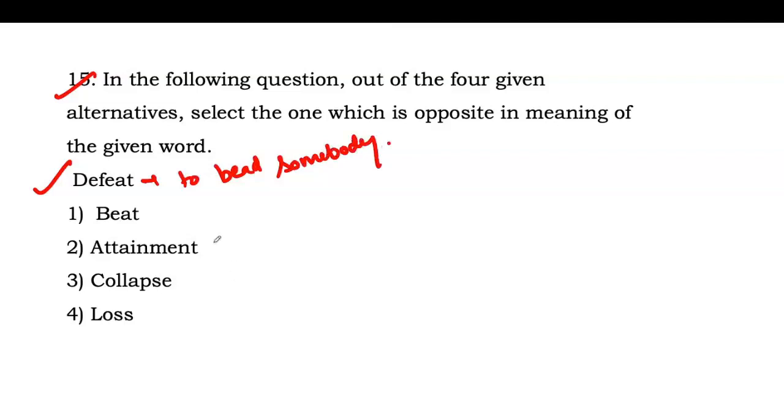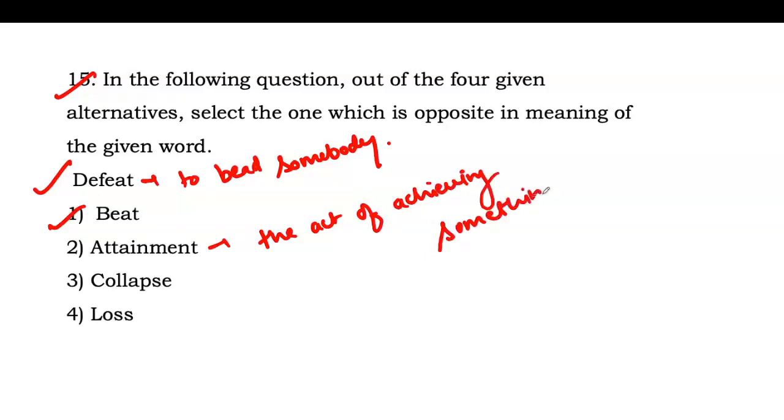Clear? So this one is the synonym. Attainment, we can say the act of achieving something. Collapse, collapse मतलब होता है आपका to fall down or break into pieces suddenly.